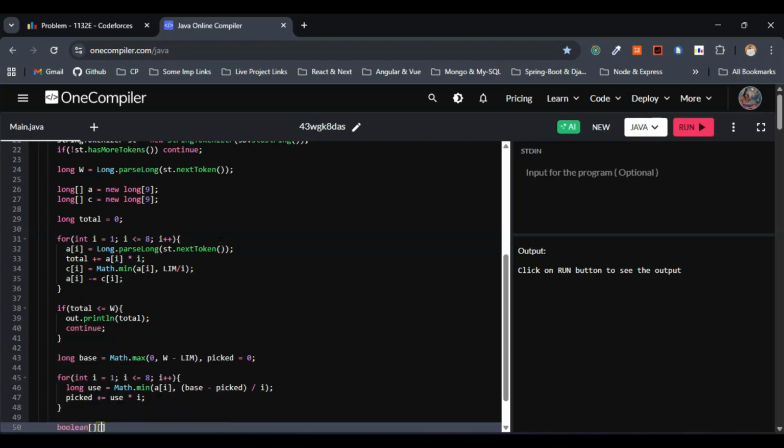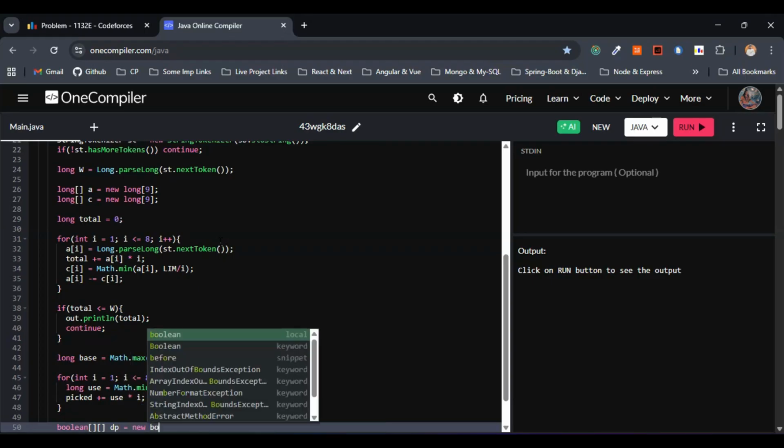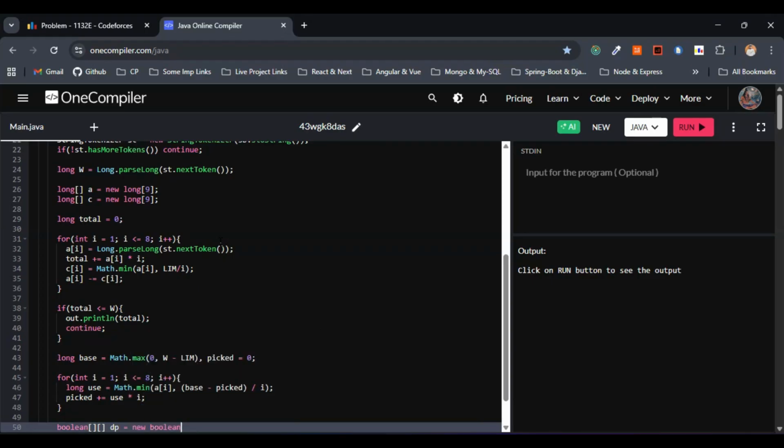So to implement, this will be boolean dp equals new boolean of 9 into what we discussed, this one lim into 8 plus 1 we went with, right? So let's write the same thing. Let's see whether this works or not. If it doesn't work, then we can come here and change accordingly, right? Let's see. So let me go with 8 plus 1, right?